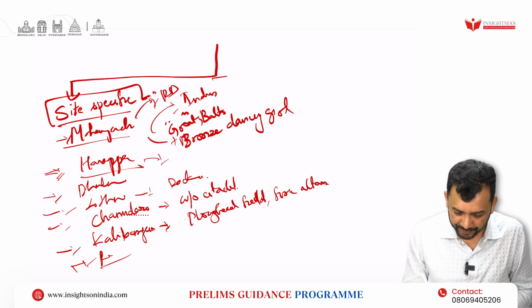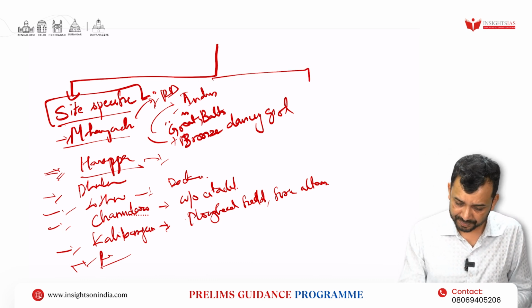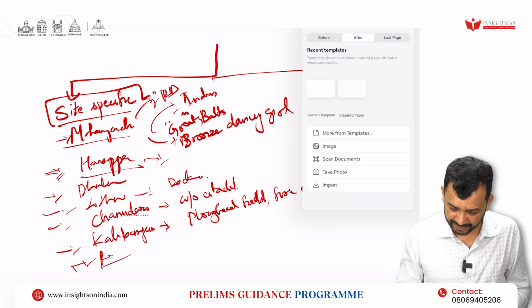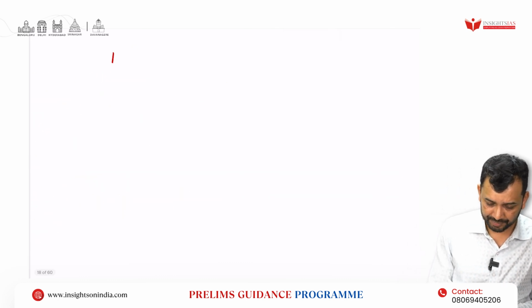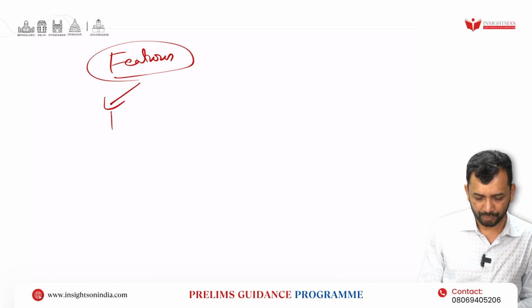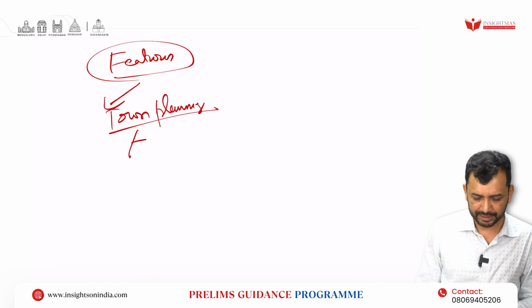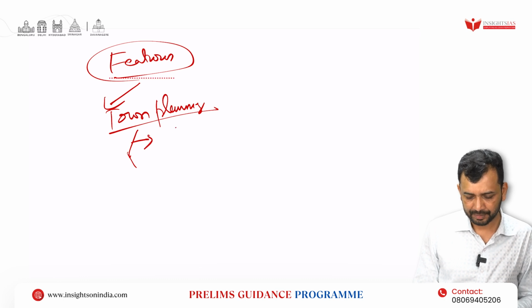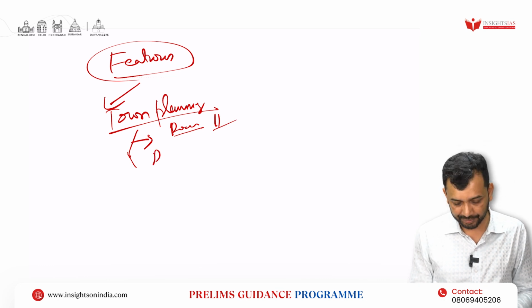So second, study about their features, right? Important features. Here again, broadly, town planning, right? Whenever you are studying town planning, just understand the roads, perpendicular and parallel roads, and the drainage system.